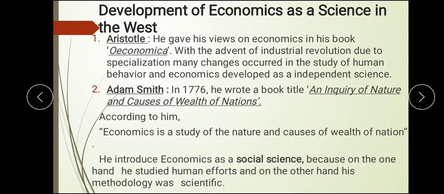Then come the definitions from the West. They tell us it is a science. What type of science? As in the introduction, we have studied that it is based on certain principles of philosophy and science. The first person, Aristotle, came up with his book Oikonomika. After the industrial revolution, labor started coming up and specialized changes happened. The study of these specializations or changes in human behavior is called economics, and he said it is an independent science.